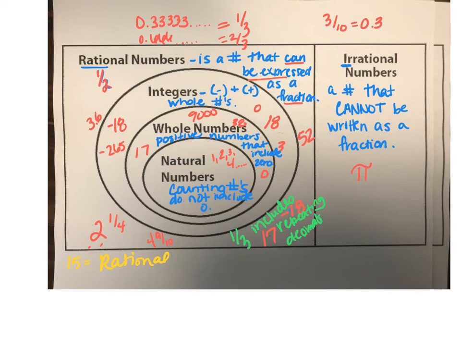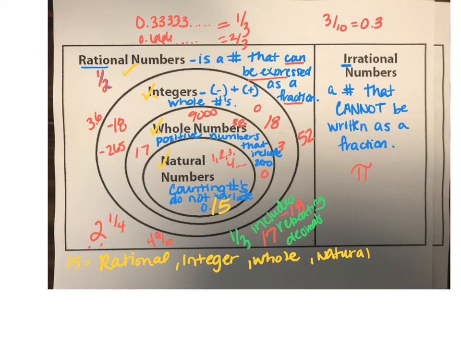Okay, so can I go on from there? Yes. So what's my next question? I go down. So if it's this, is it this? Is it an integer, negative or positive whole number? Yes. So I'm going to write it's an integer. If it's this, then I check the next one. Is it a whole number? Yes. Positive numbers that include 0. Yes, it's a whole number. My one last check is, is it a counting number? Yes. So it's a natural number. Okay, so it fits all that, so I'm going to put 15 in here.